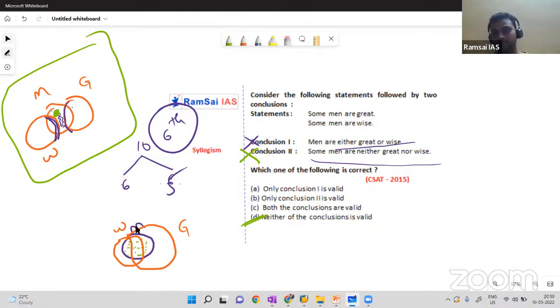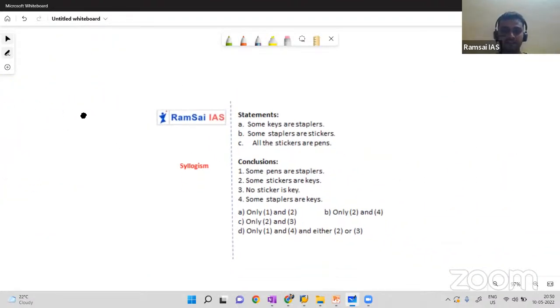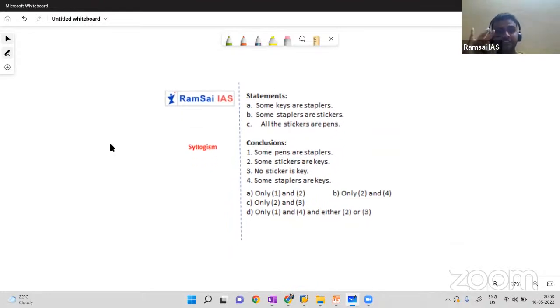Okay. So we'll solve one more question. Here we have three statements. Can you see? Yeah, good. Very good. We are getting a few answers. Thank you, Chetana. Some keys are staplers. And some staplers are stickers. And do you know what is the relation between keys and staplers?